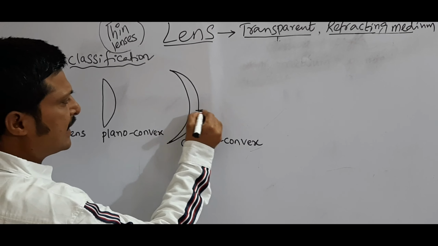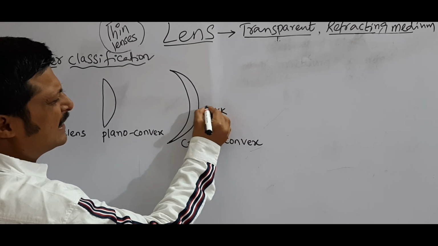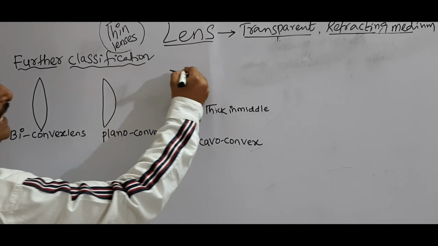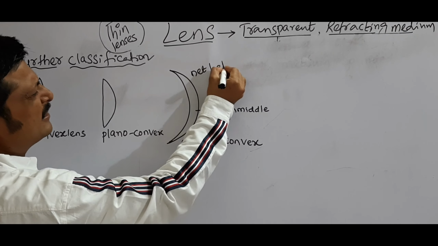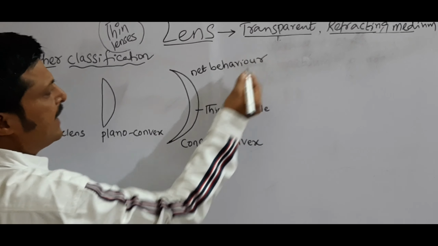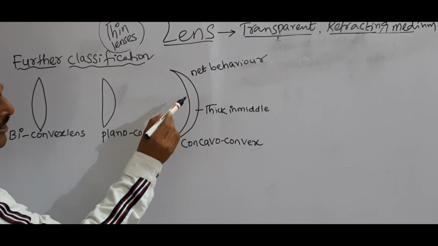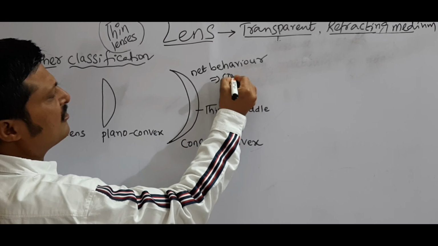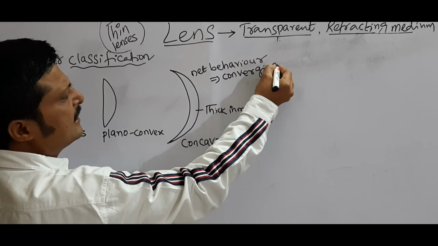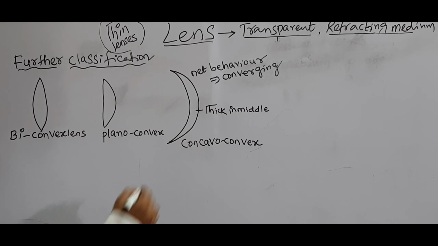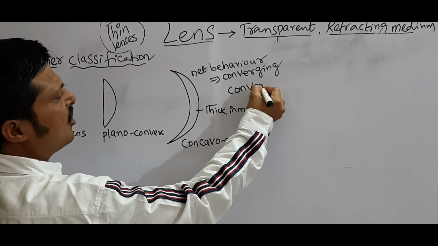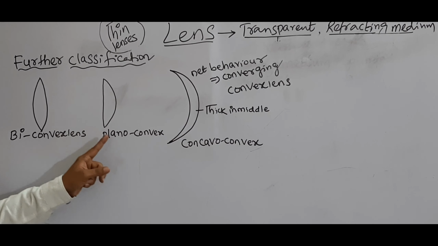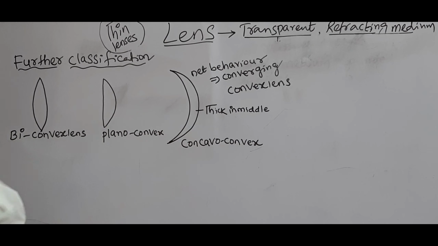If you observe, it is thick in the middle, and its net behavior, see here, one is a concave surface, one is a convex surface, but the net behavior is that of a converging lens. That's why it acts like a convex lens. Okay, biconvex lens, plano-convex lens, concavo-convex lens.